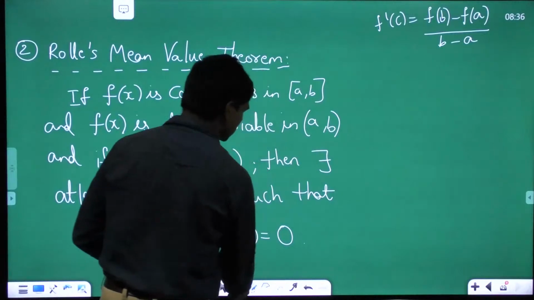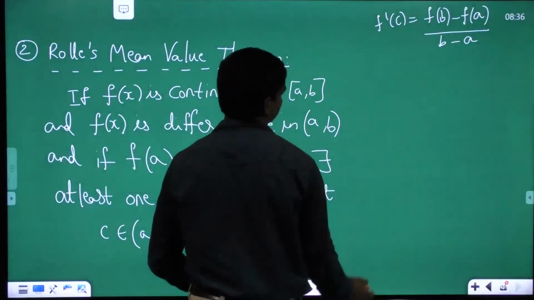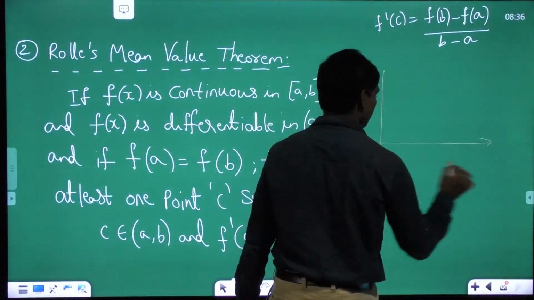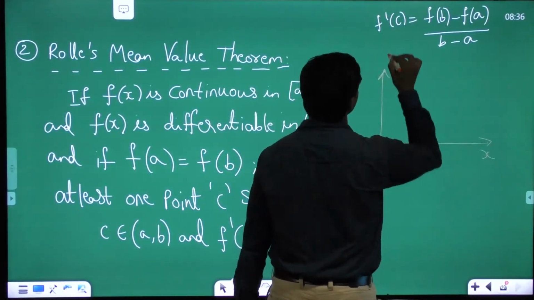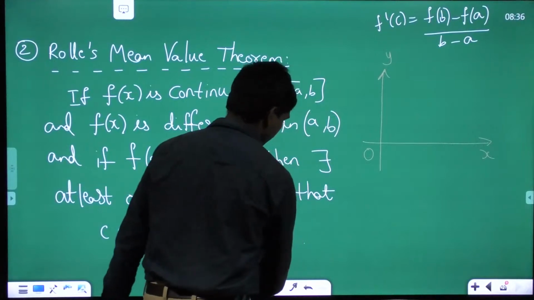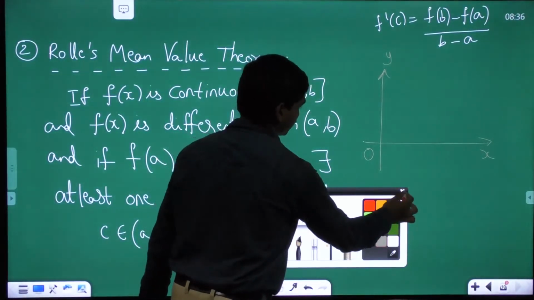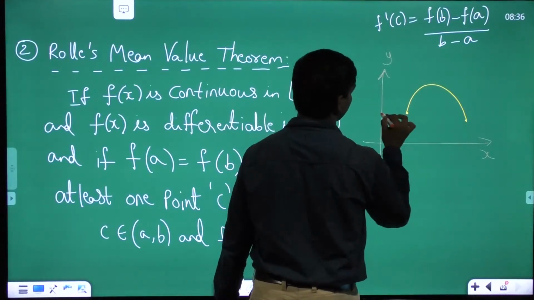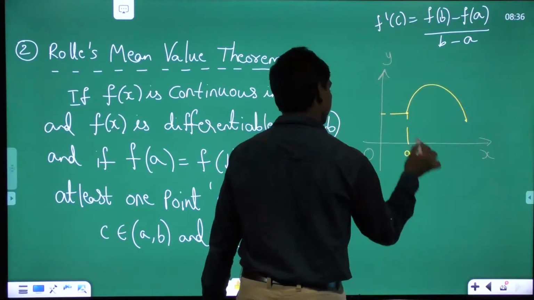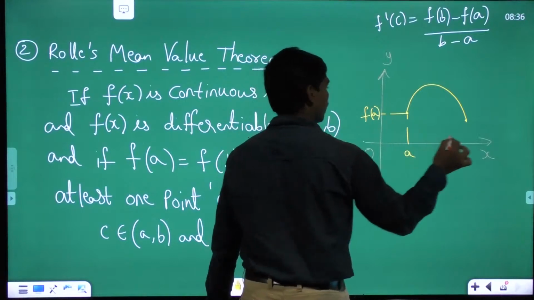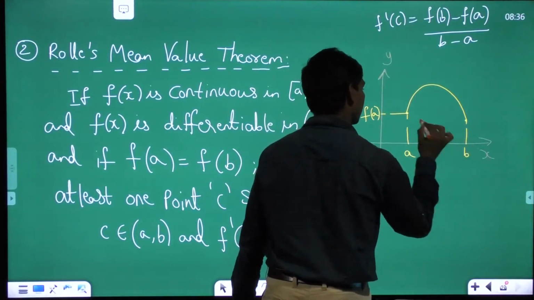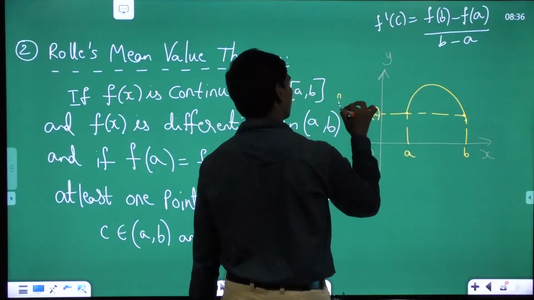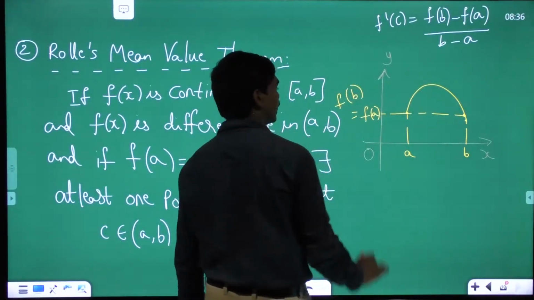So if you want to sense it geometrically, what's happening? See here, 0, x, y, somewhere here, and now let us suppose there is a curve like this, where this is A and this is f of A, and similarly this is B and this is again f of B, such that both f of A and f of B are equal.